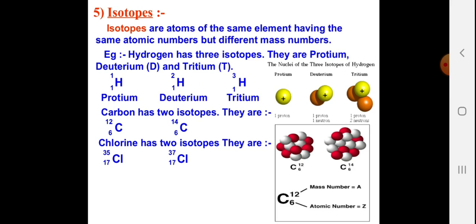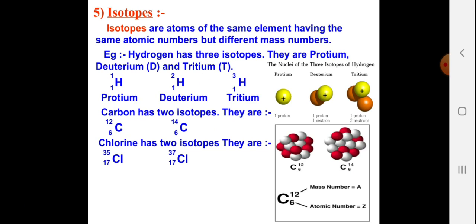Isotopes. Isotopes are atoms of the same element having the same atomic number but different atomic mass. That means the number of neutrons changes but the number of protons remains the same. That is called isotopes. Here are shown 3 isotopes of hydrogen. You can see protium, deuterium and tritium. All 3 isotopes of hydrogen have the same atomic number, that is 1 proton, but different atomic mass, which is 1, 2 and 3, because the number of neutrons changes in all.